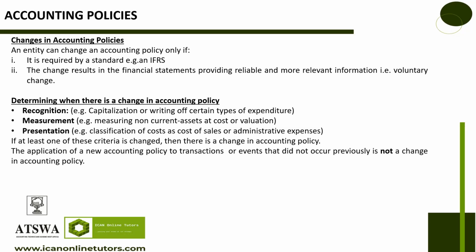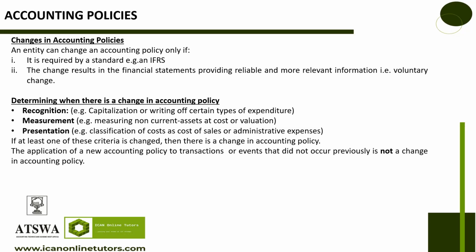But just to show that I've been efficient in production, I now decided to remove all my direct expenses, like direct staff salary, that I included in my cost of sales in the previous year to make it, let's say 700. I removed it. Now it's 500. My gross profit in one year will be 300. My gross profit in another year will be 500. So it does not aid comparability.